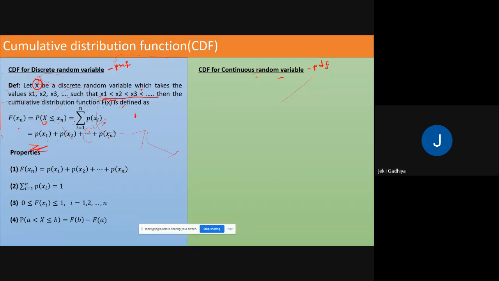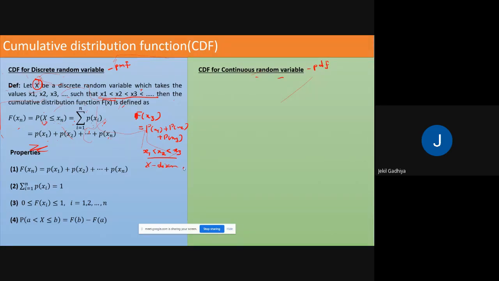So if you want to find F of x3, then what is the formula? P of x1 plus p of x2 plus p of x3. And the condition is what? x1 less than x2 less than x3, where x must be a discrete random variable.